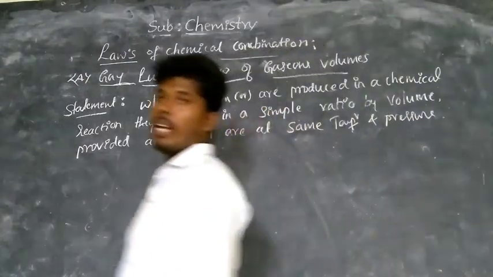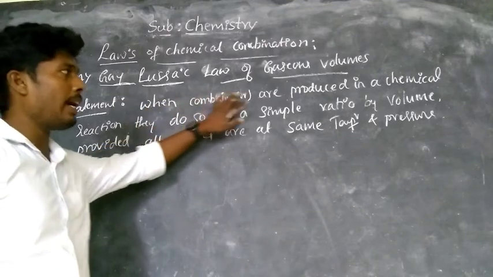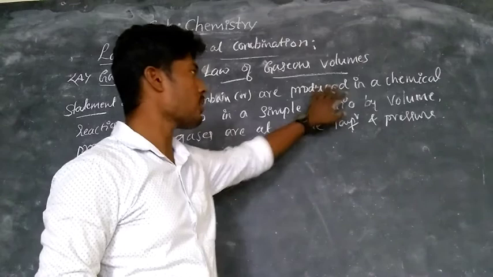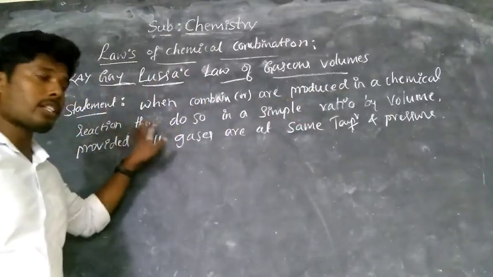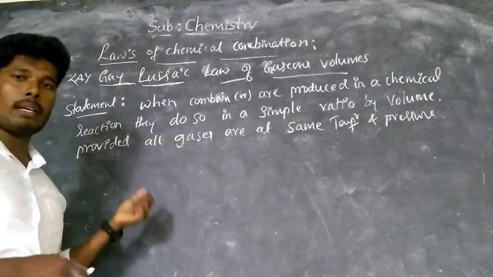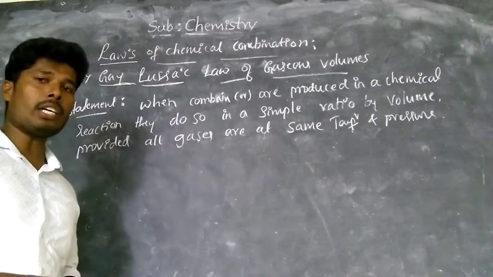That is, when two gases combine or are produced in a chemical reaction, they do so in a simple ratio of volume, provided all gases are at the same temperature and pressure.